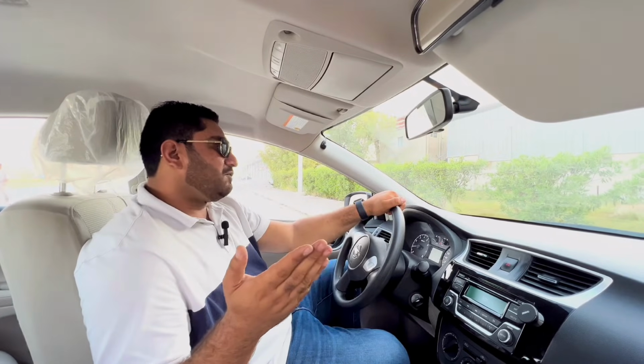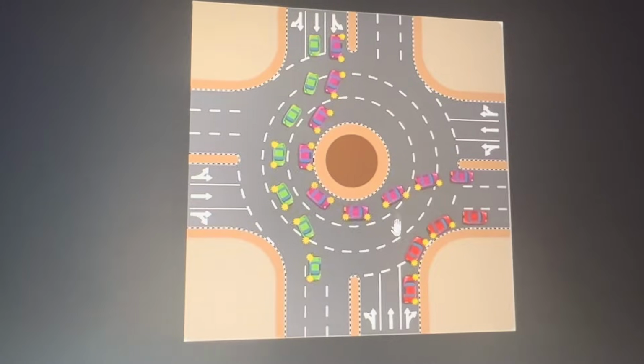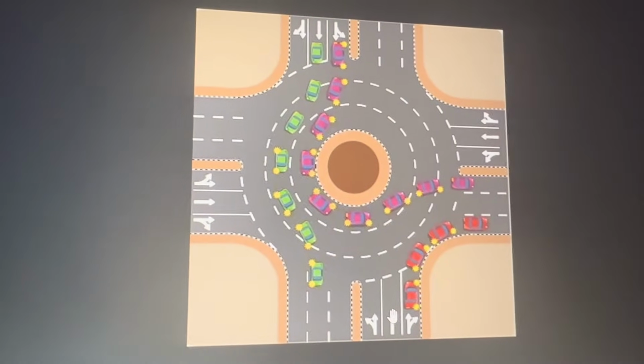If you remember these key points, you will pass easily. So now we start the driving. Now I will explain to you about the roundabouts.